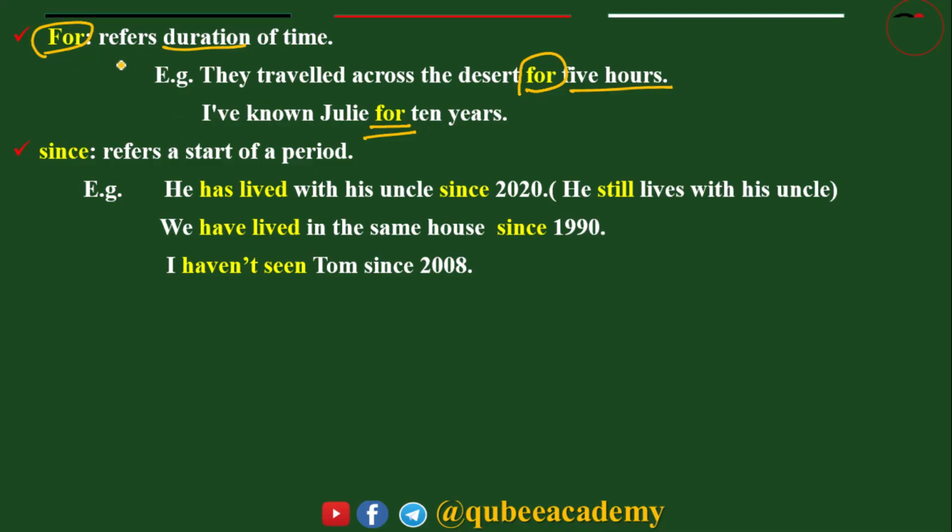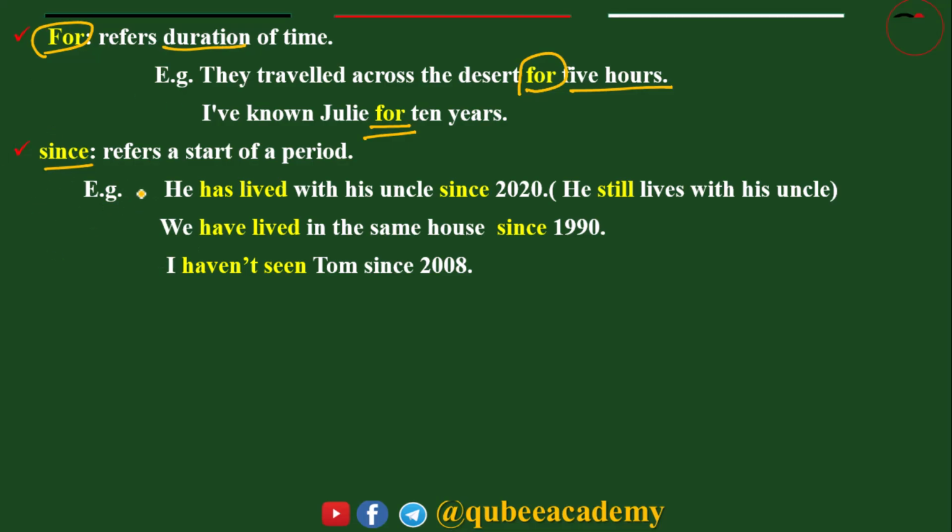So, if for is given, the tense that we use with for and since is present perfect. I'm not limiting this only to the present perfect. Also, we can use since and for with other tenses like present perfect continuous. But mostly for, since, ever, already, just are the indicators of present perfect.